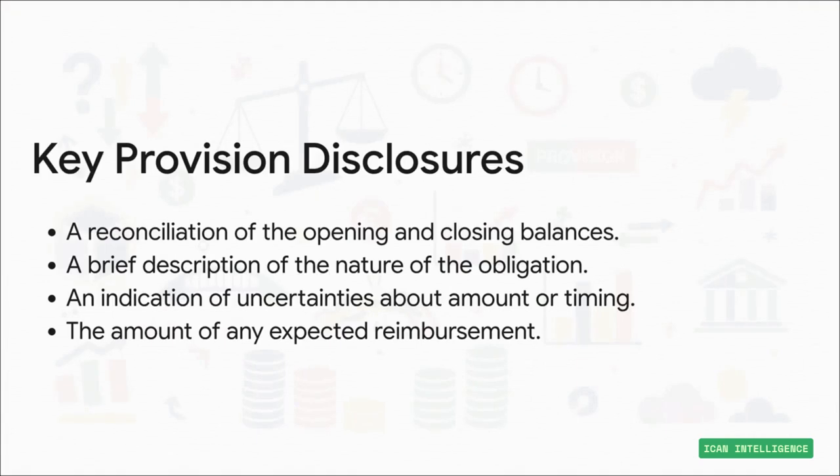And finally, after you've recognized and measured everything, you have to communicate it. You have to tell the story in the notes to the financial statements. You need to show how the provision amount has changed over the year, explain what it's for, and point out any big uncertainties. It's all about transparency.